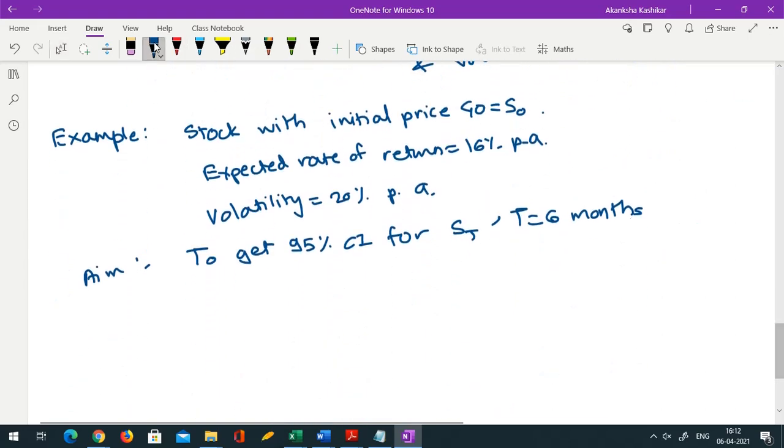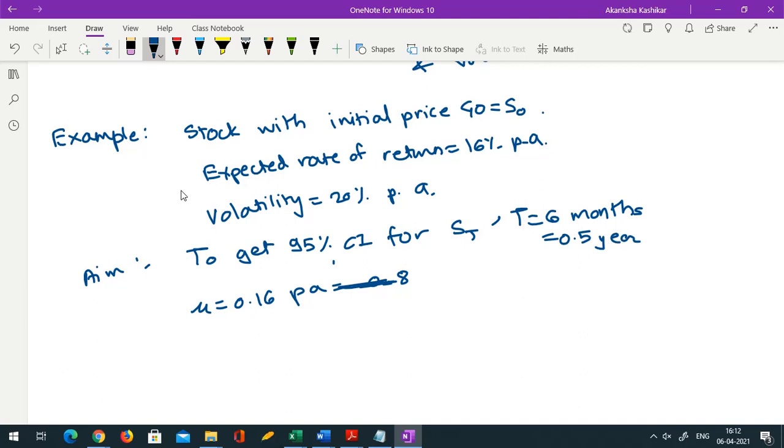Now that we know something about the distribution of ln ST, that is going to be of use to us. So mu is equal to 0.16 per annum. We will substitute T equal to half year, and sigma is 0.2, since 20% means 0.2.